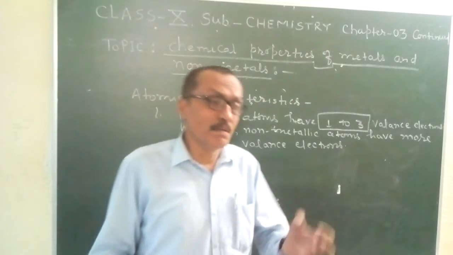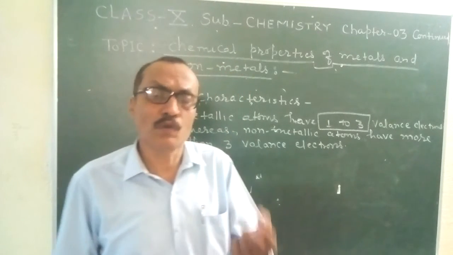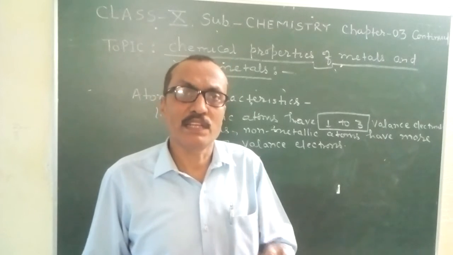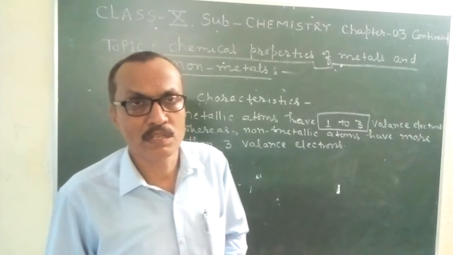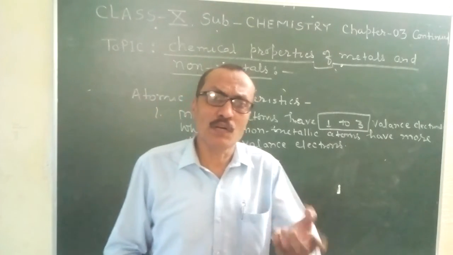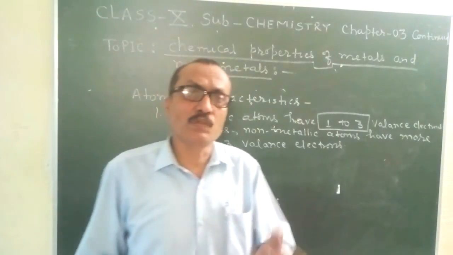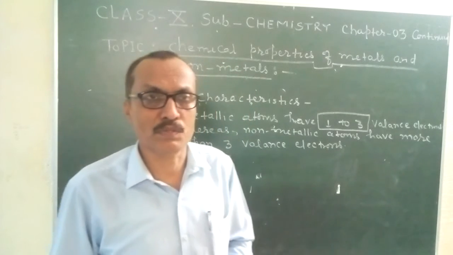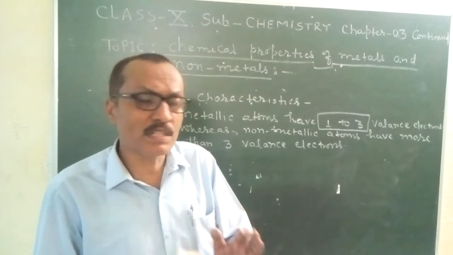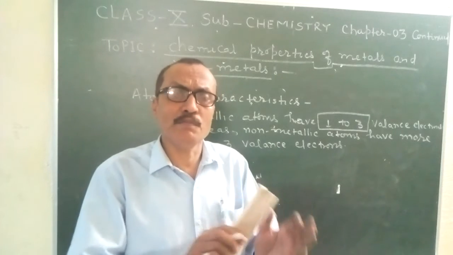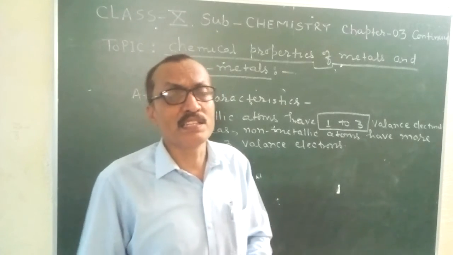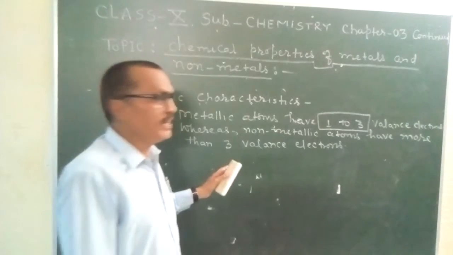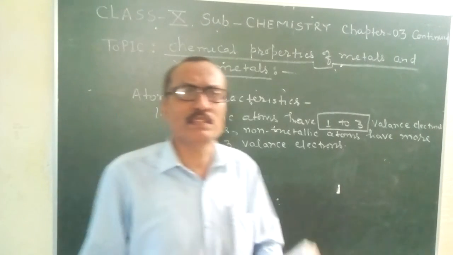In a similar way, magnesium is also a metal because in its outermost orbit there are 2 electrons. Aluminium is also a metal because in the outermost orbit of aluminium there are 3 electrons. So students, metallic atoms have 1 to 3 electrons in their valence shells. Keep in mind, non-metallic atoms have more than 3 electrons.